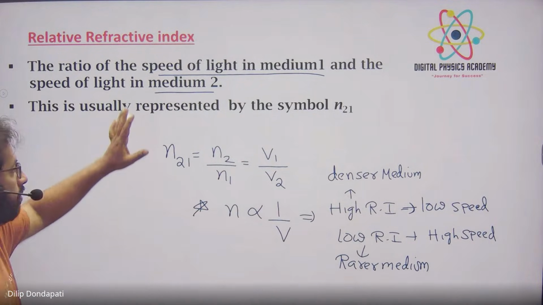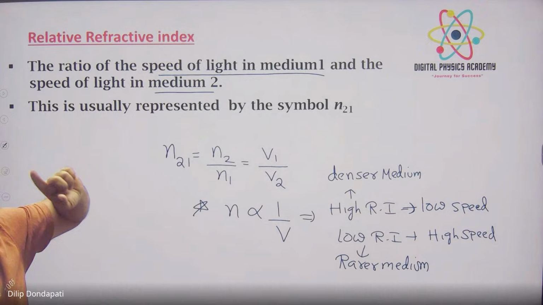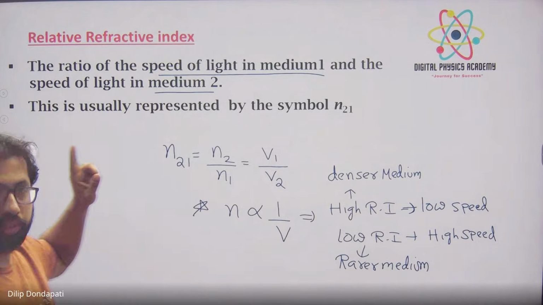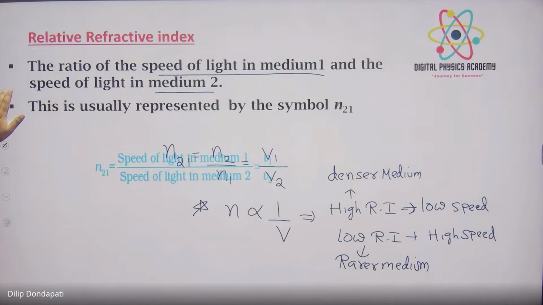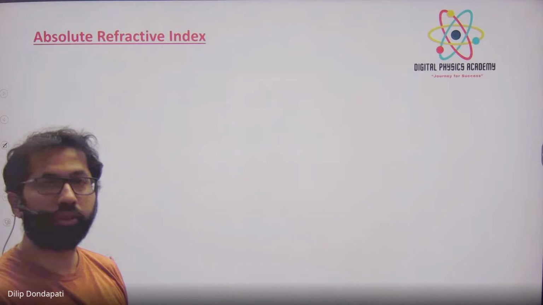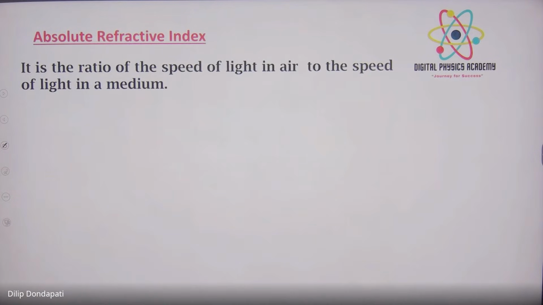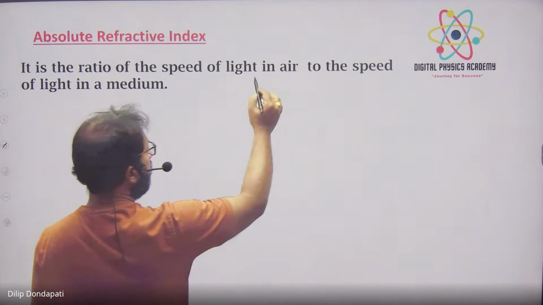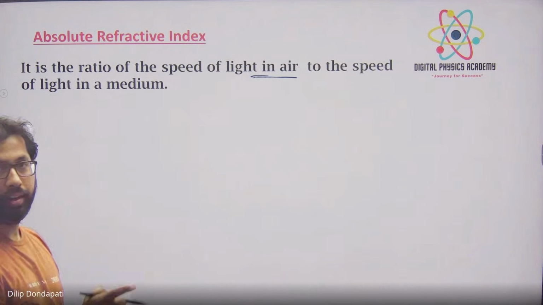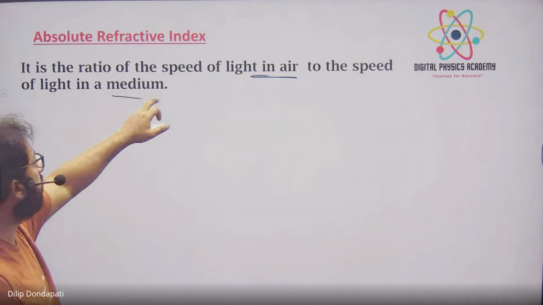So in terms of speed of light, we define the first type of refractive index, relative refractive index. Okay. Now the second one is absolute refractive index. Absolute means the ratio of the speed of light in air, if the first medium is air, that is always absolute refractive index, to the speed of light in the other medium.